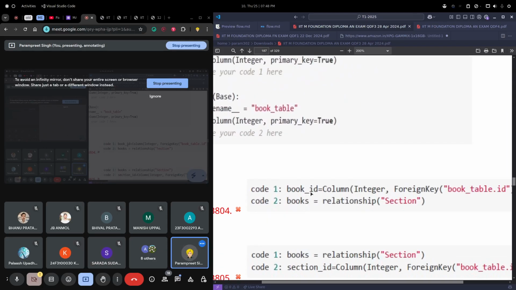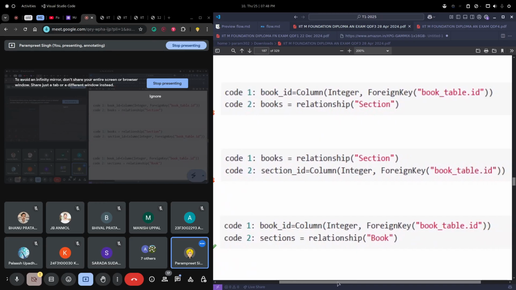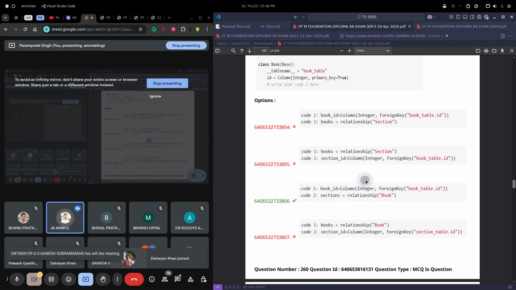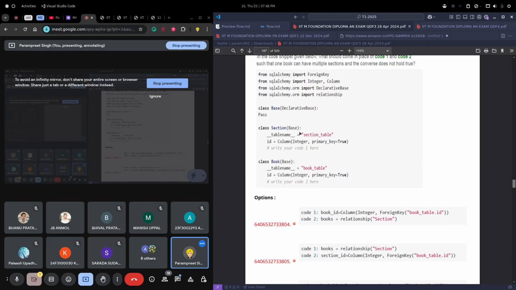Now, if it is a one to many relationship, one should have the foreign key, is it? If it is one to many, what is the one here, you tell me. One is book, and we'll be having many sections in that. Yes, so the relationship should be defined in one.